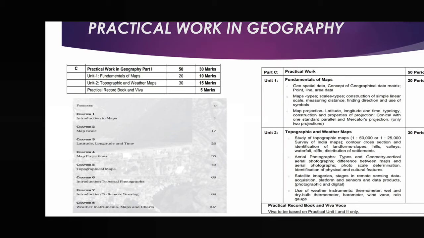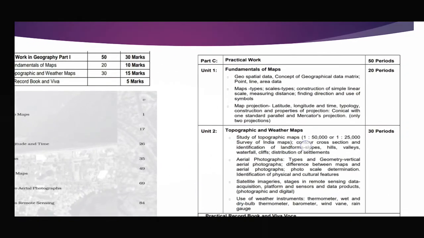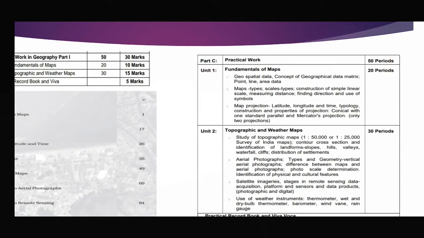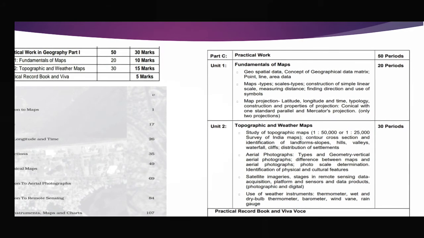Now, the 2 units are not written here, but here it is written Unit 1, Unit 2. Take a look at Unit 1. In fundamentals of maps we have geospatial data, the concept of geographical data matrix, point, line, area data, maps, types of maps, scale, construction, simple linear scale, map projection, etc. Unit 2 covers the study of topographic maps, aerial photography, satellite imageries, and the use of weather instruments, thermometer, etc.